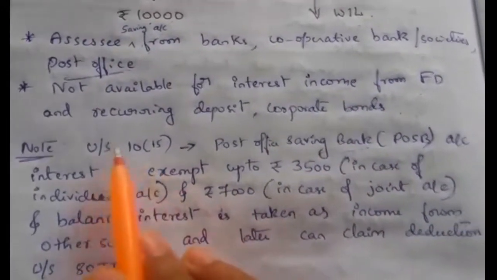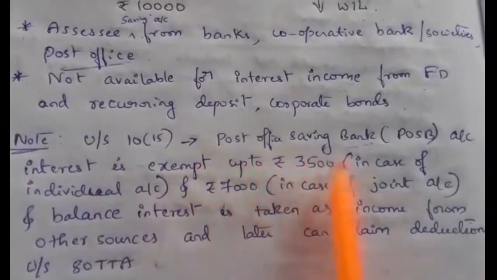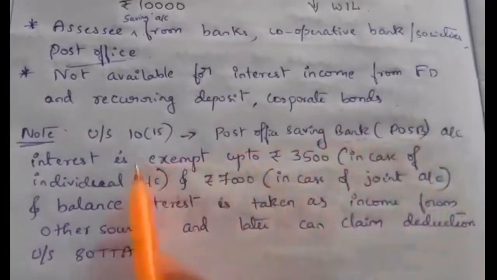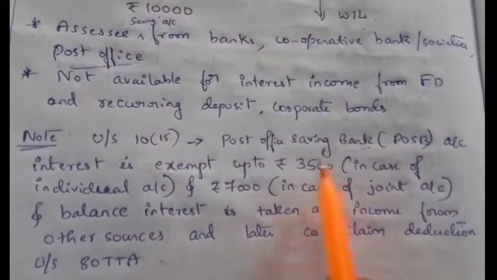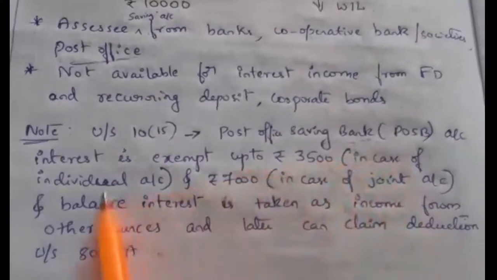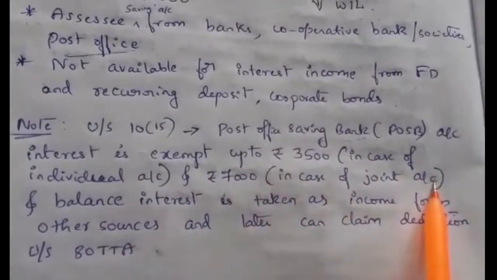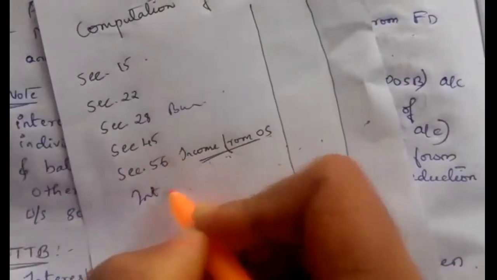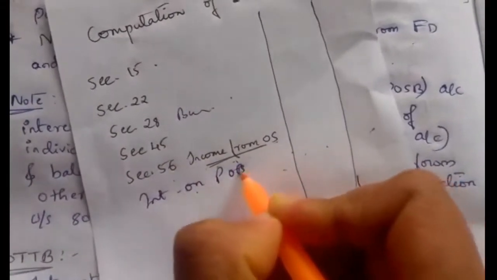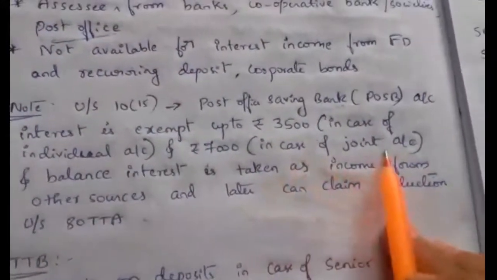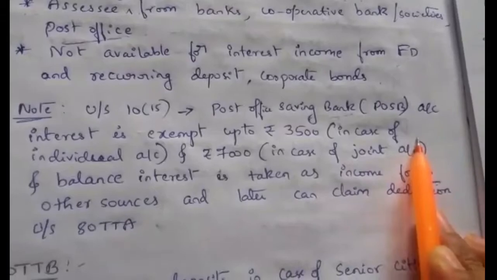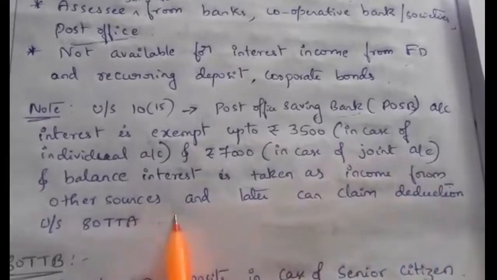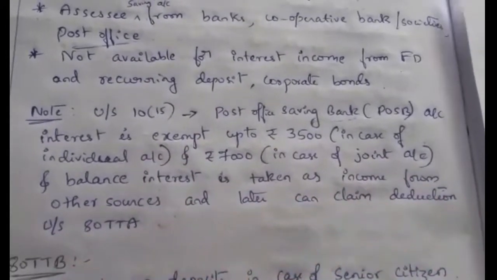Again, one more condition under section 10(15): interest on a post office savings bank account, POSB, is exempt up to rupees 3,500 maximum in case of an individual account and rupees 7,000 in case of a joint account. The balance interest, if they receive it, is taxable under the head income from other sources. Later they can claim deduction under section 80TTA.